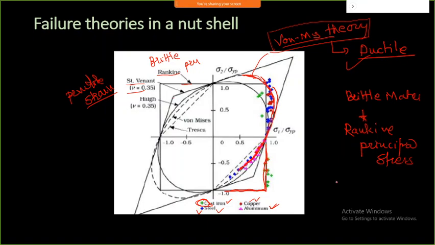If you are analyzing a brittle material, he will ask for the principal stress, the maximum principal stress, because brittle material follows Rankine's theory and Von Mises theory is followed by ductile material. That's the reason in most analyses you can find Von Mises stresses.